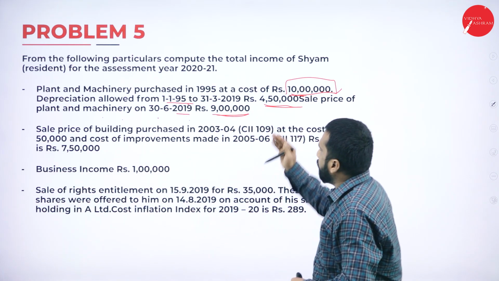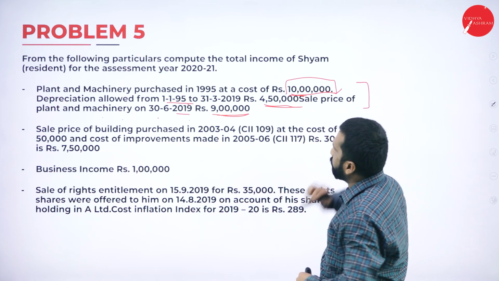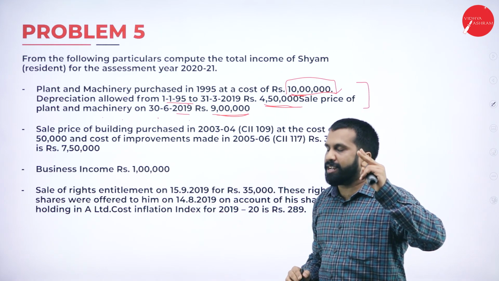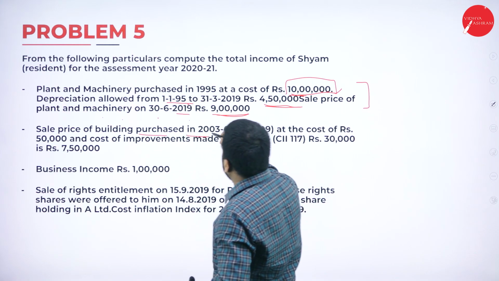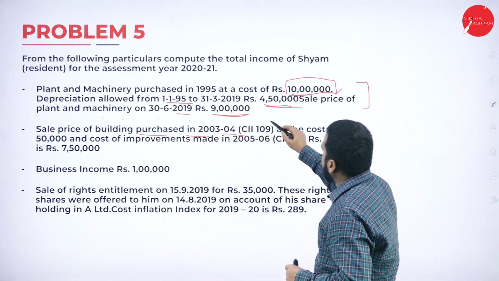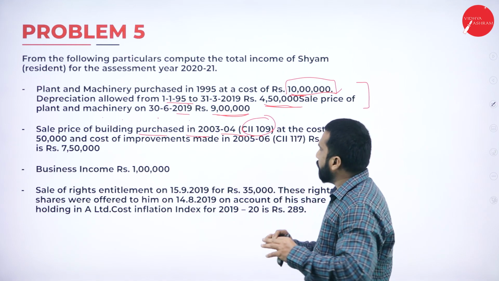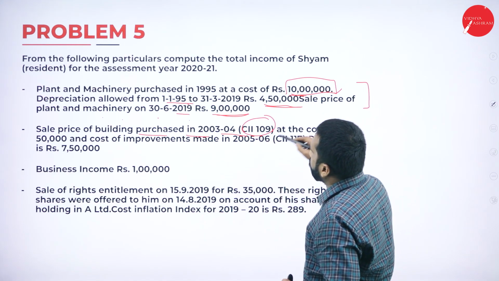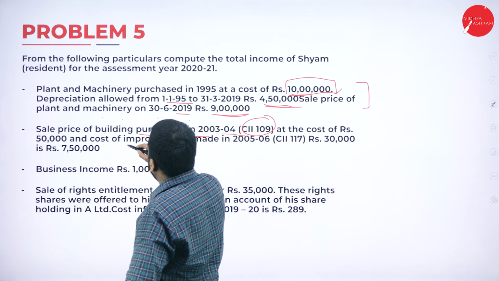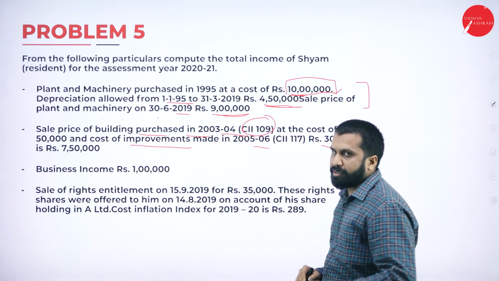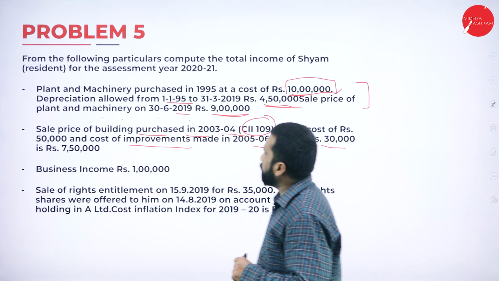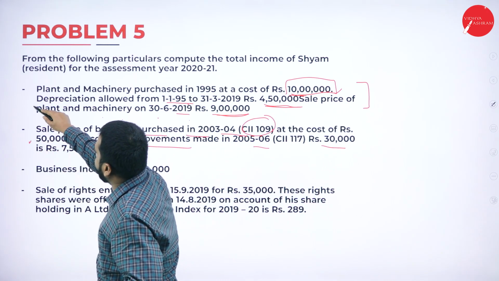This is all about your first one and the second one. Selling price of building purchased in 3-4. The indexation they have given. Next, at the cost of rupees 50,000 and cost of improvement made on 5-6 at 30,000. Similarly, this is all about the second one.